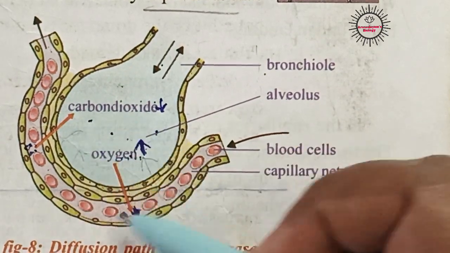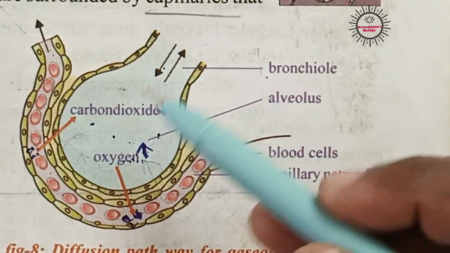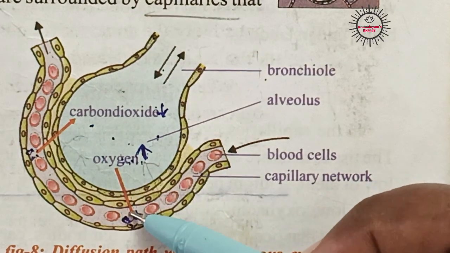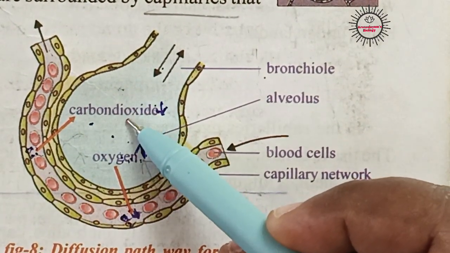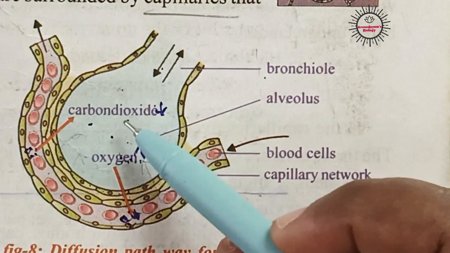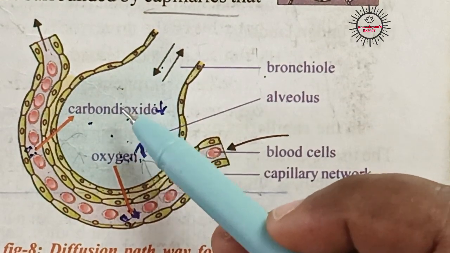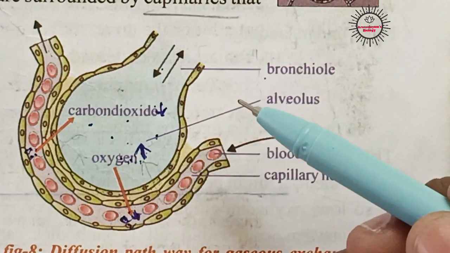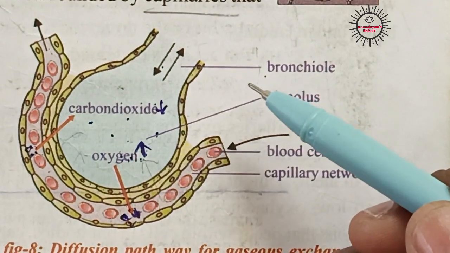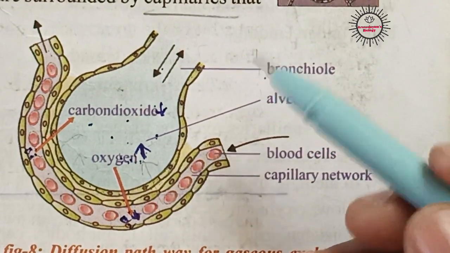So like this, exchange of gases takes place. Oxygen moves from alveolus to blood vessel. Carbon dioxide moves from blood vessel to alveolus. Now the air with this carbon dioxide has to move out of our body in a process called exhalation, the expiration process, the breathe out process.